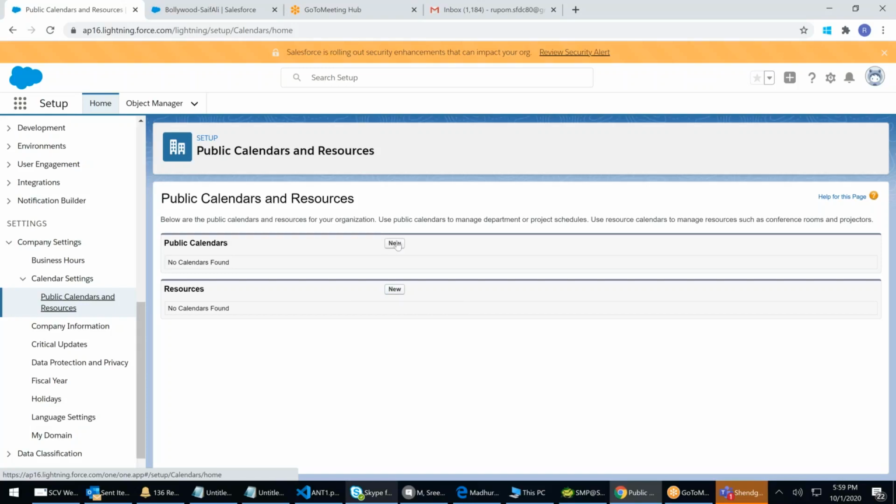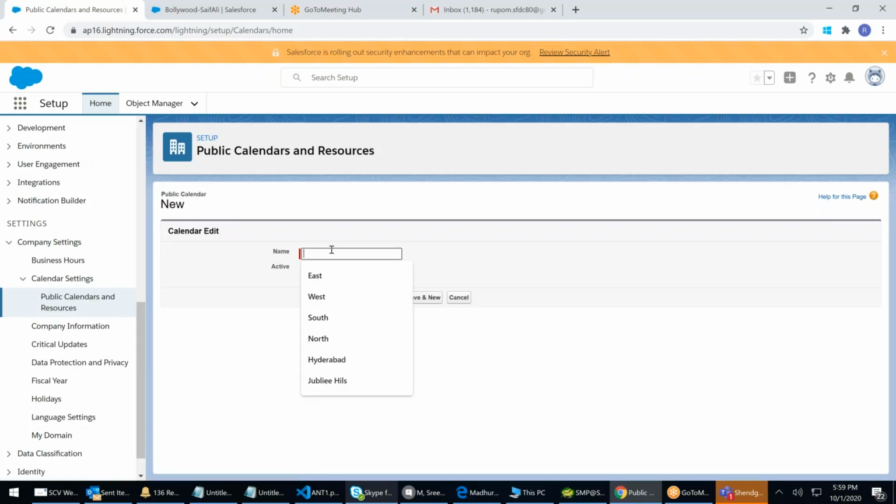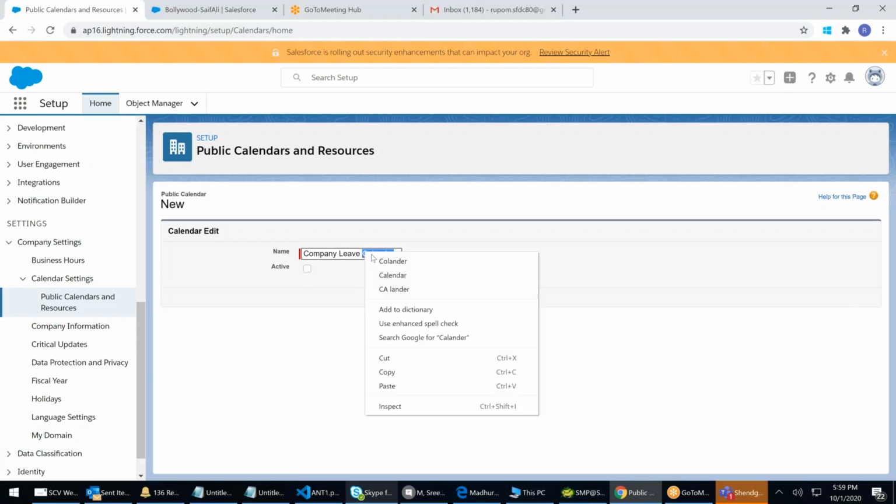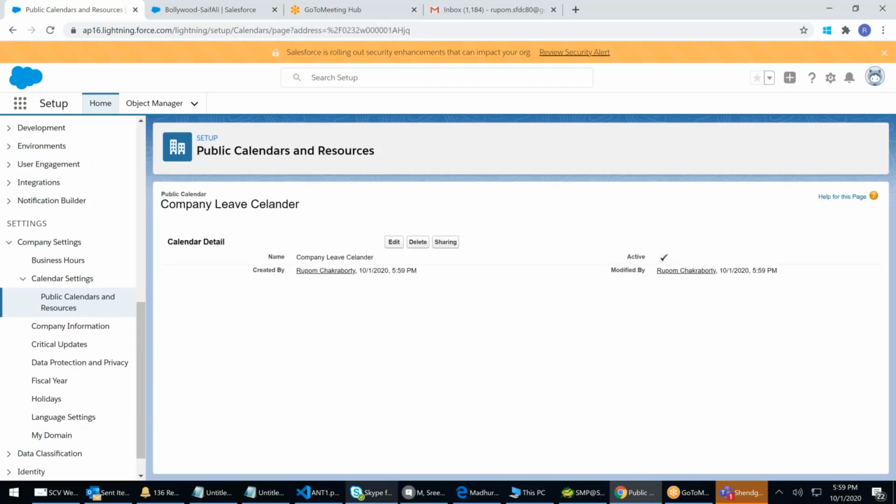In the same way, I can go with a public calendar. I will call it company calendar, or company leave calendar. Suppose your company is small, then you can use this. I click save, and one calendar got created. That's it. That is how you create a calendar.